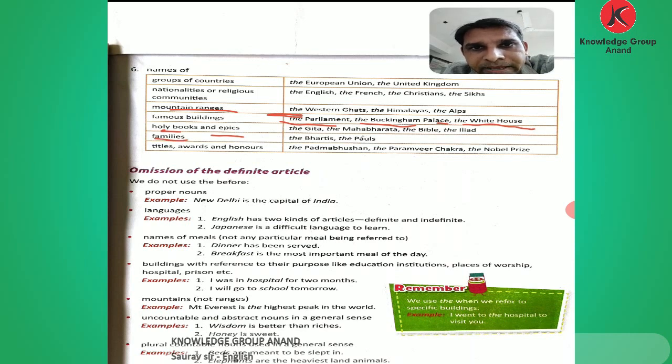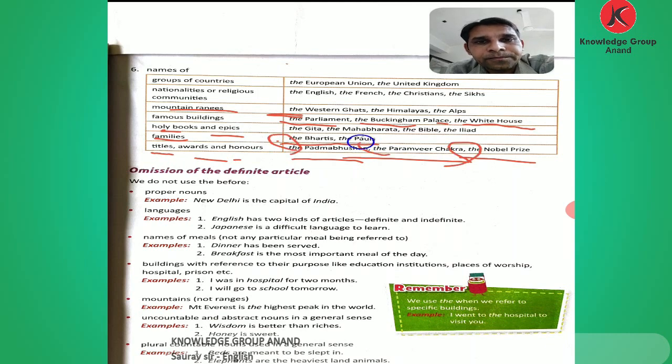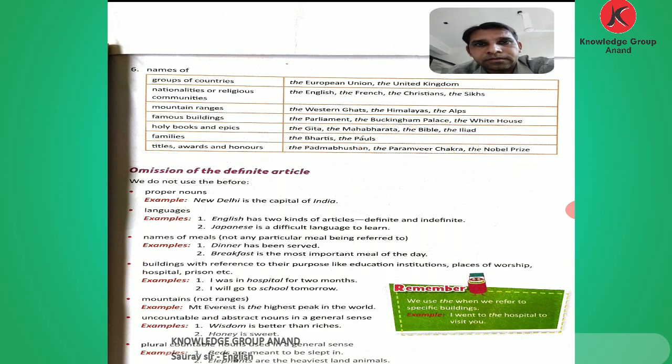Families: the Bhartis, the Pauls. Then the comes with titles, awards and honors: the Padma Bhushan, the Paramvir Chakra, the Nobel Prize. We can use the with titles, awards and honors.